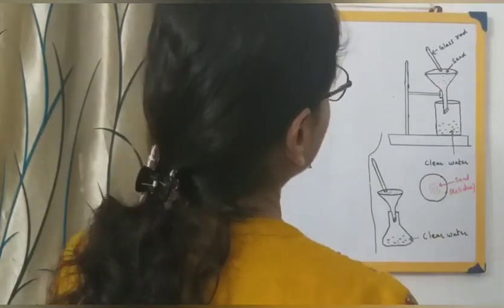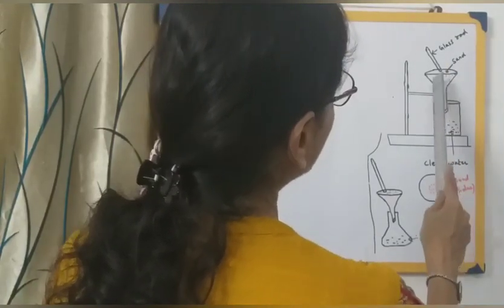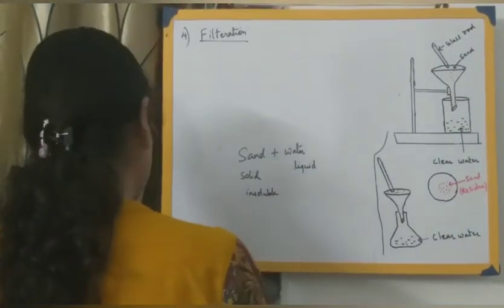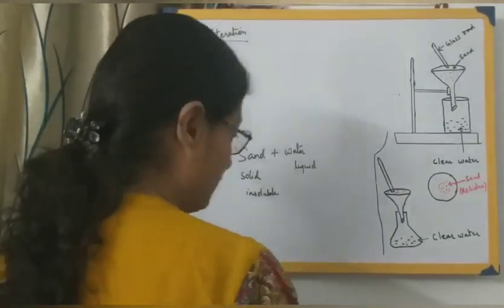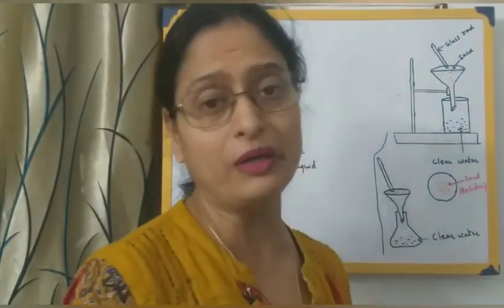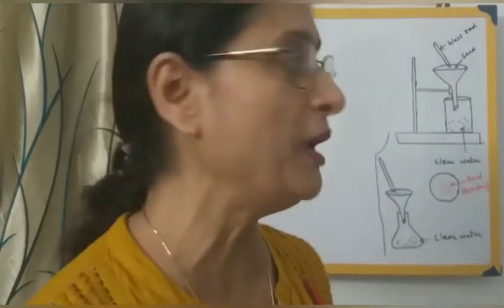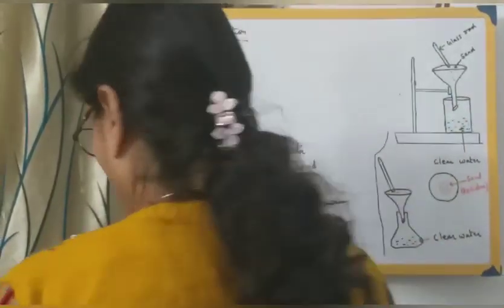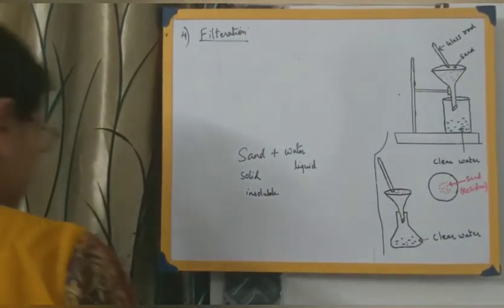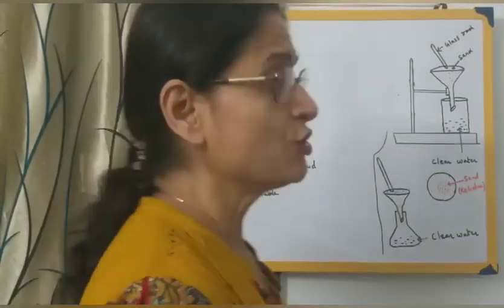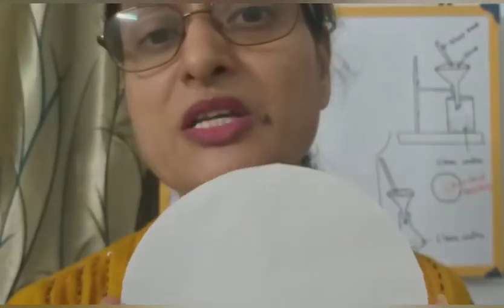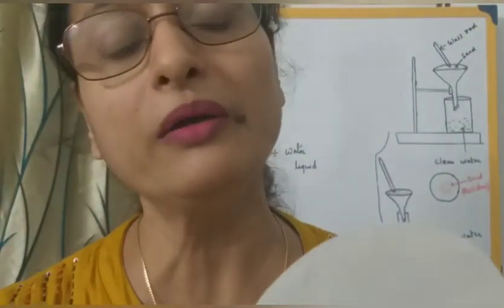And what we do over here, inside this funnel, we put one filter paper. Filter paper is a thick, good quality paper. It is also called Whatman paper. Let me show you how that has to be done. A filter paper is circular in shape. Whenever you go to the chemistry lab, you can see the filter paper has some pores. It will be thicker as compared to ordinary paper. Your ordinary paper is thin, but the filter paper will be thicker and stiff like this.